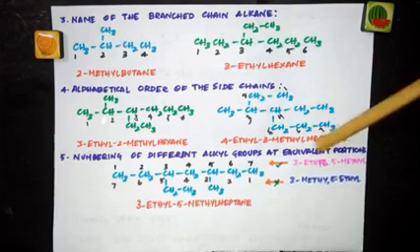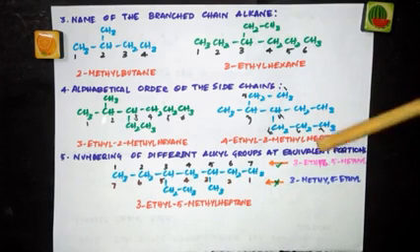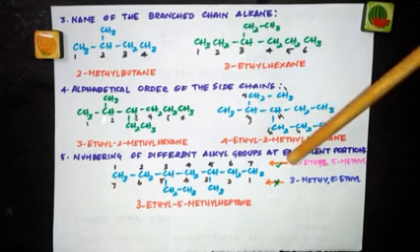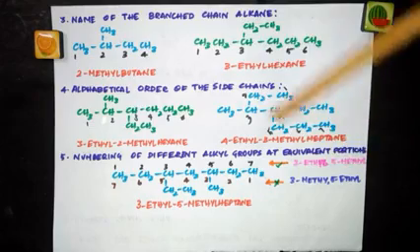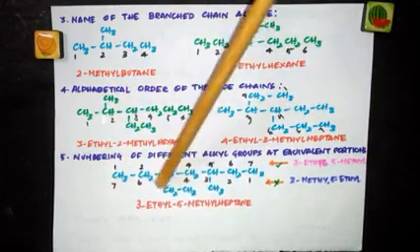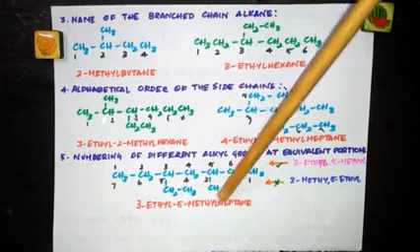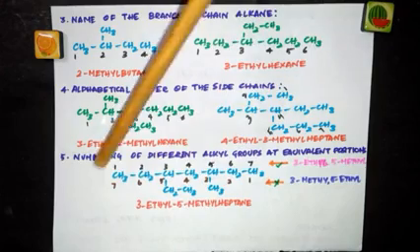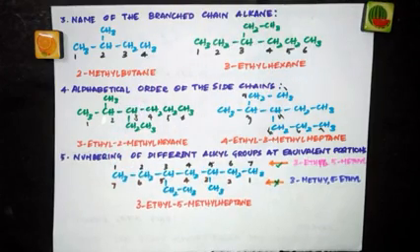For example, here we have ethyl and methyl, E and M, which comes first in the alphabetical order? Ethyl. So ethyl is given the lowest number. So ethyl should be given 3 and methyl should be given 5. So which way of numbering is correct? This way. So if you number it this way, ethyl is getting third position, methyl is getting the fifth position. So you're choosing this to be the correct way of numbering.